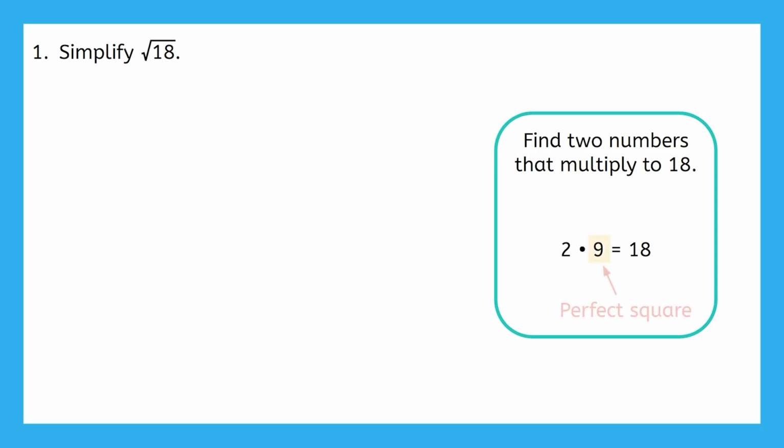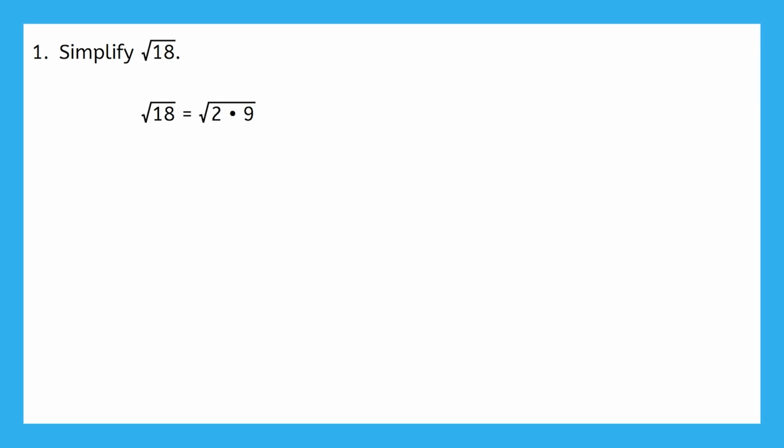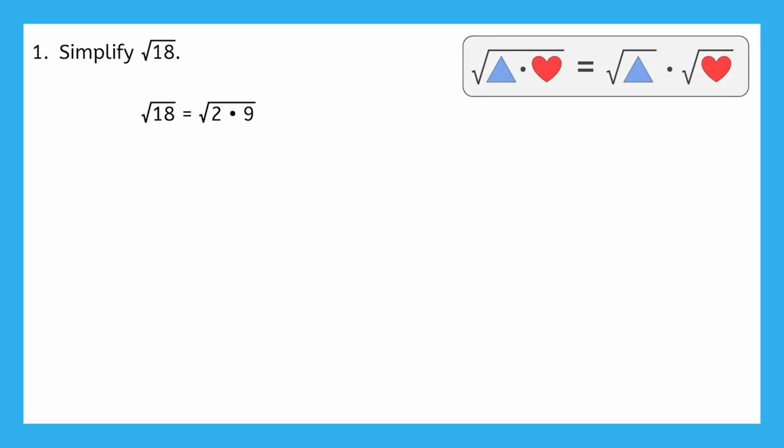9 is a perfect square, so let's use 2 and 9. We'll rewrite the square root of 18 as the square root of 2 times 9, and you can take it from here. Pause the video to finish simplifying.